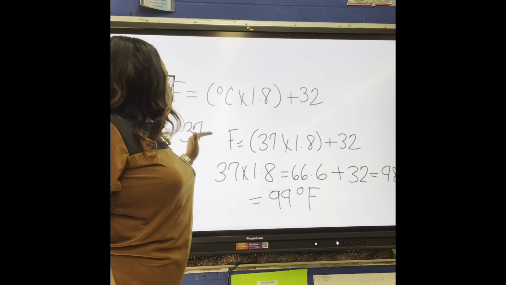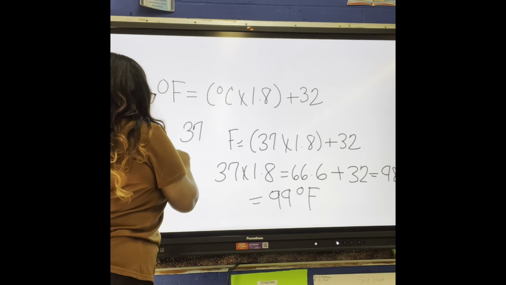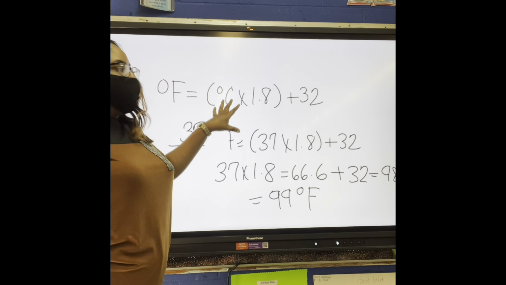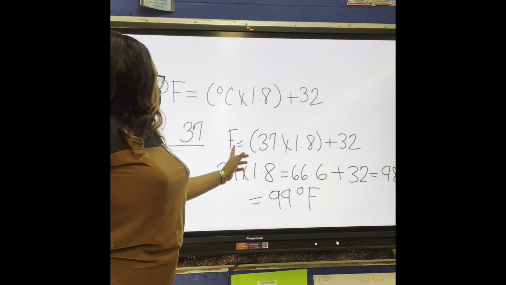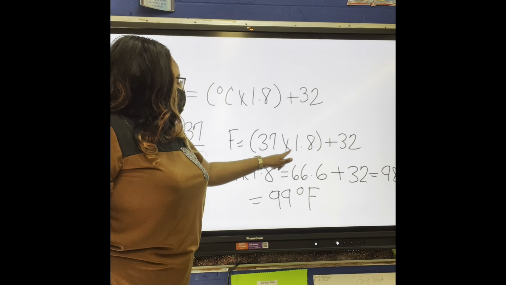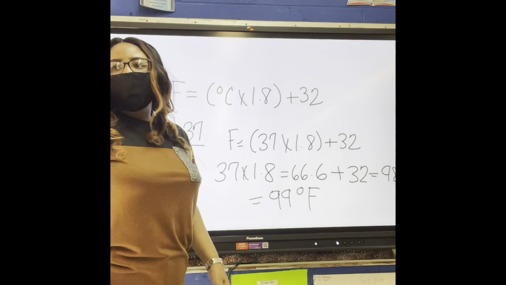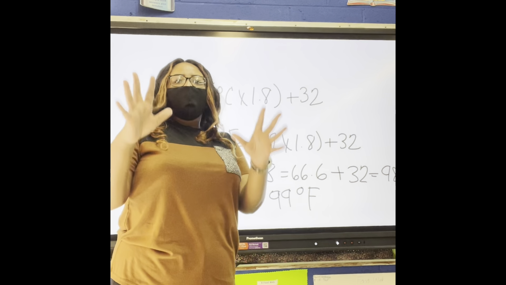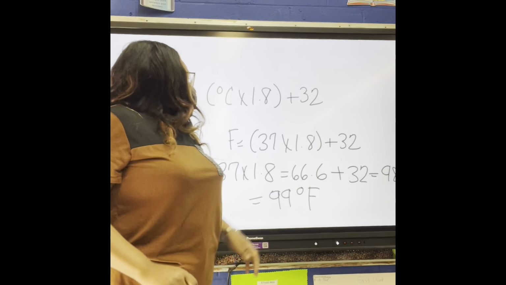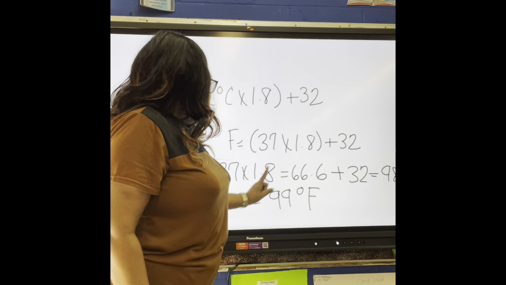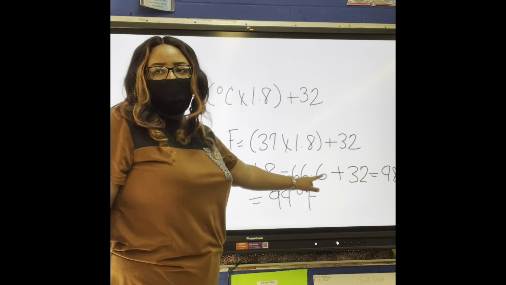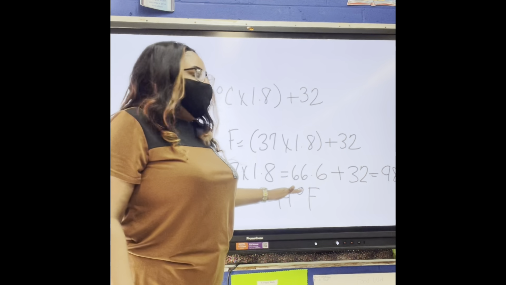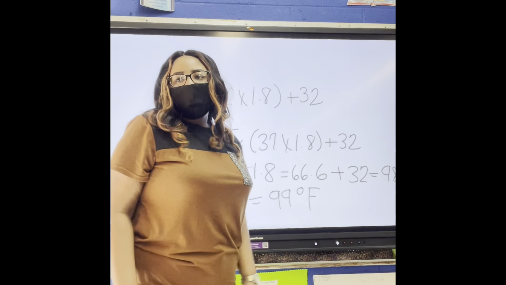I gave you the number for Celsius, which is 37, so you just plug it in. Fahrenheit equals 37 times 1.8 plus 32. According to PEMDAS, we work what's inside the parentheses first. 37 times 1.8 is 66.6. Keep the decimal until we complete the problem.